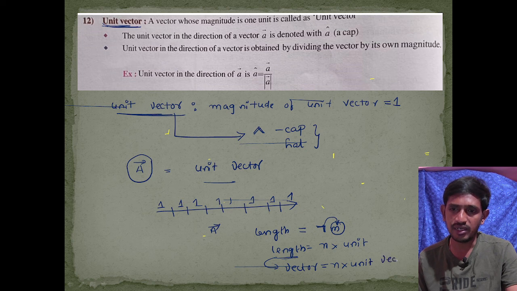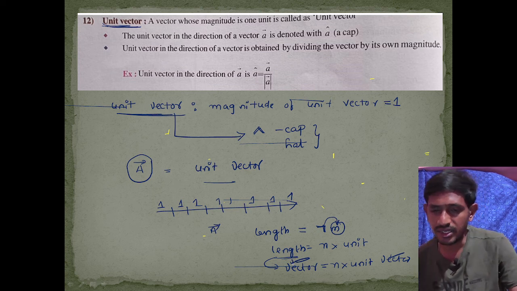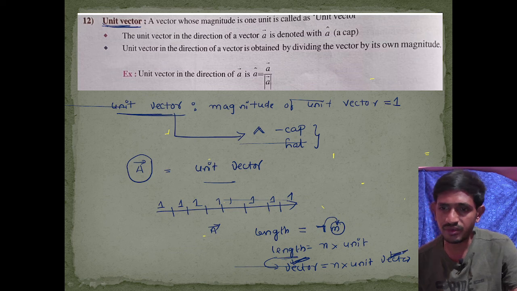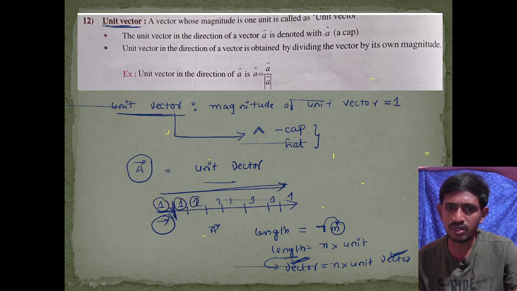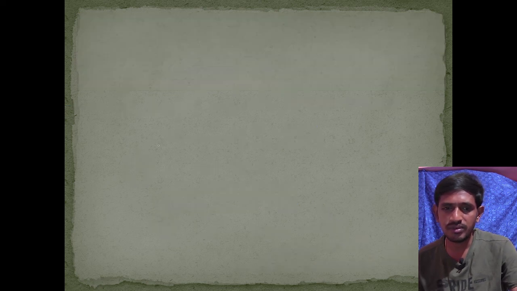In this case, the direction of the vector and the direction of this unit vector are both the same. This is the unit vector which is in this direction, and this is the full vector which is in the same direction. So the direction of this full vector is given by this unit vector, because the magnitude of this vector is only 1. If you multiply this 1 with that number, there is no change in direction.